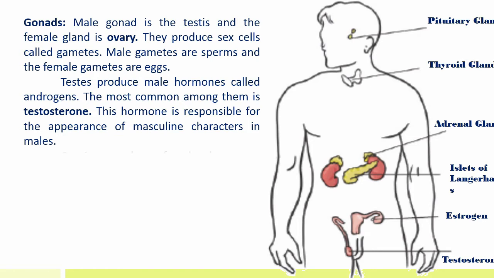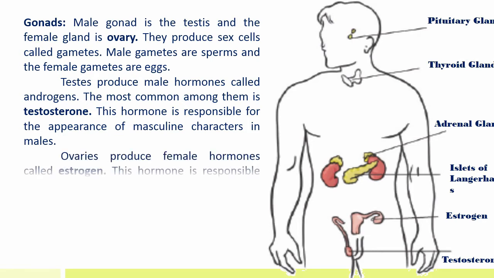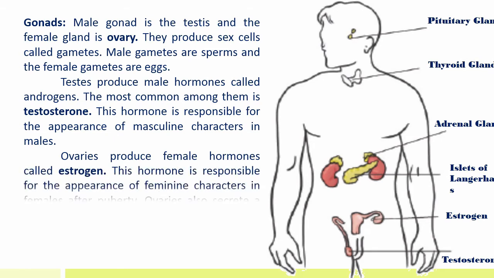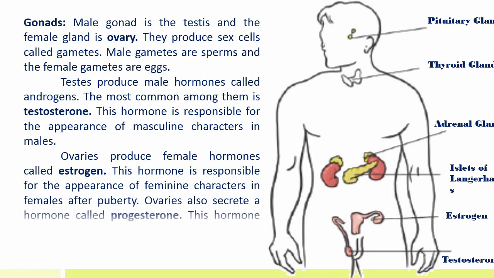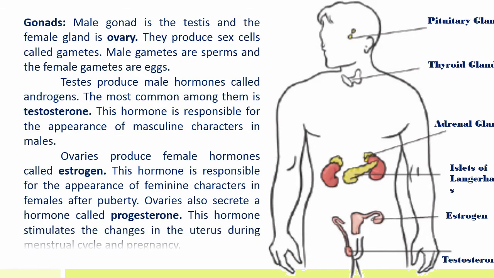Ovaries produce female hormones called estrogen. This hormone is responsible for the appearance of feminine characters in females after puberty. Ovaries also secrete a hormone called progesterone. This hormone stimulates the changes in the uterus during menstrual cycle and pregnancy.